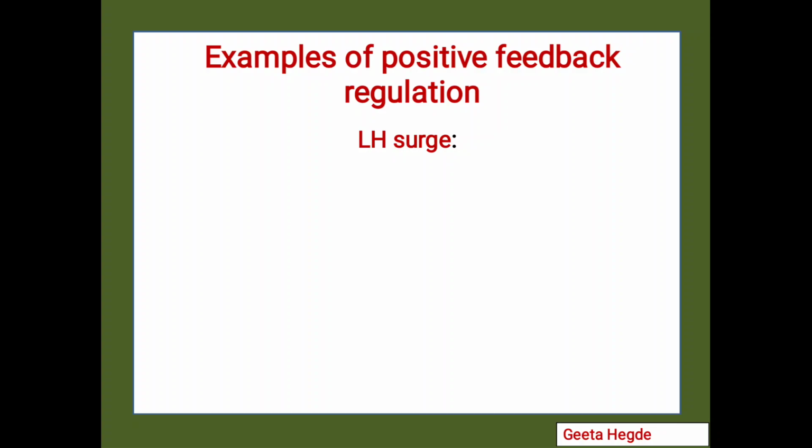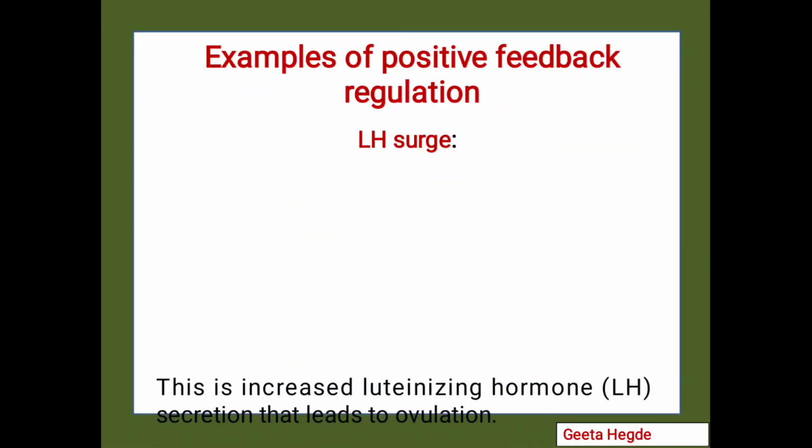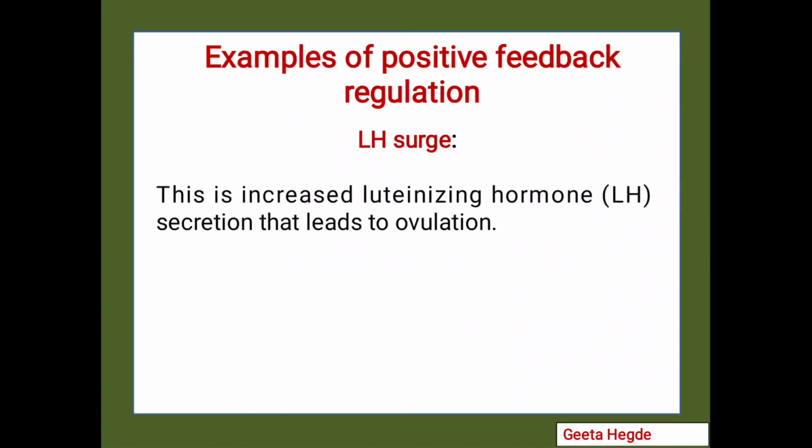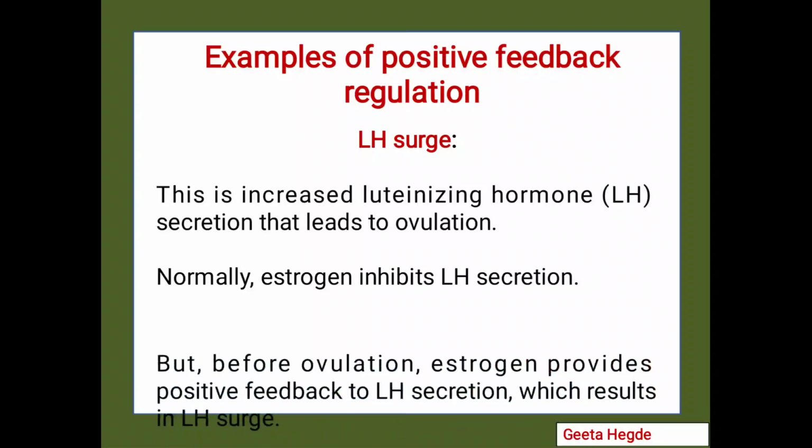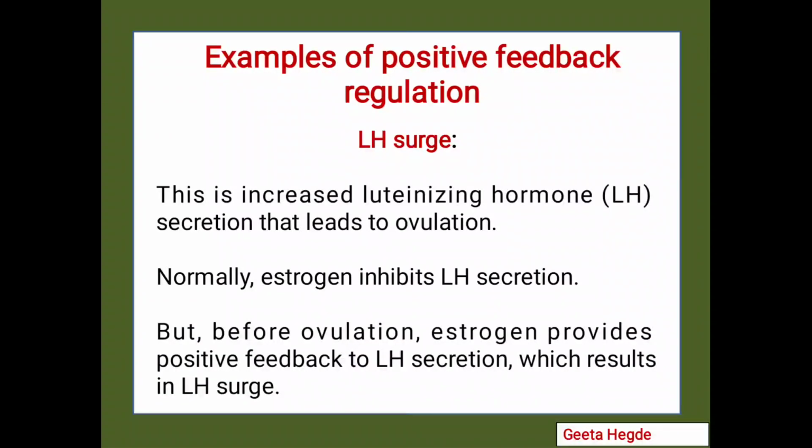Another example of a positive feedback mechanism is the LH surge. Now what is LH? LH is luteinizing hormone. This luteinizing hormone secretion is increased in the body, which leads to ovulation. So normally estrogen inhibits the LH secretion, but just before ovulation, estrogen provides positive feedback to LH secretion, which results in the LH surge, and this LH surge is eventually responsible for ovulation.